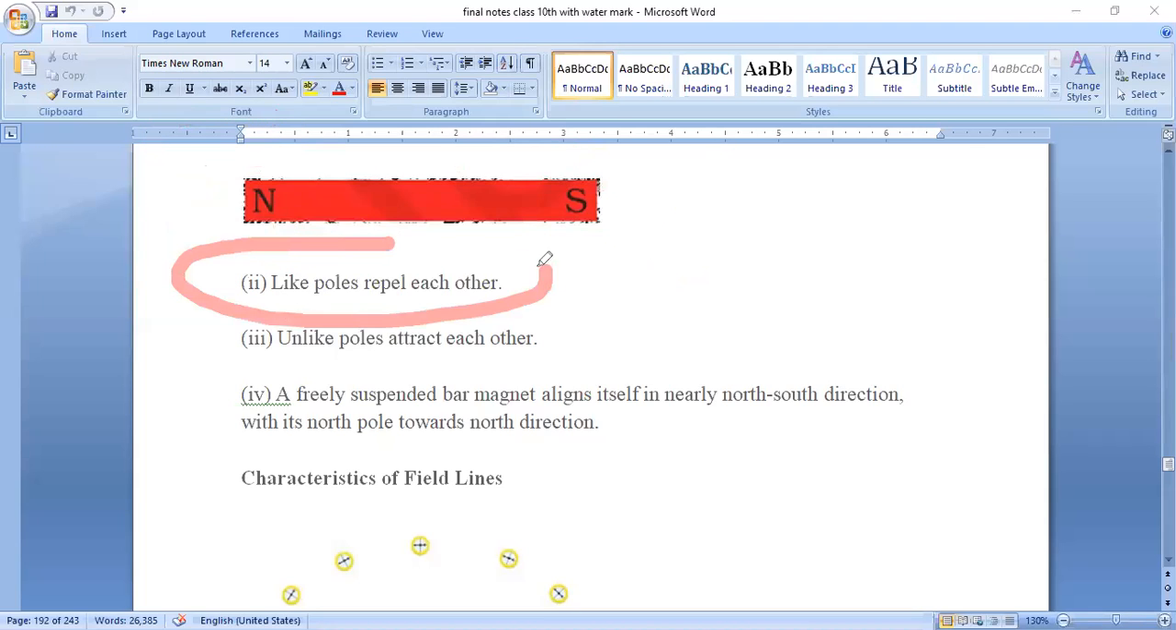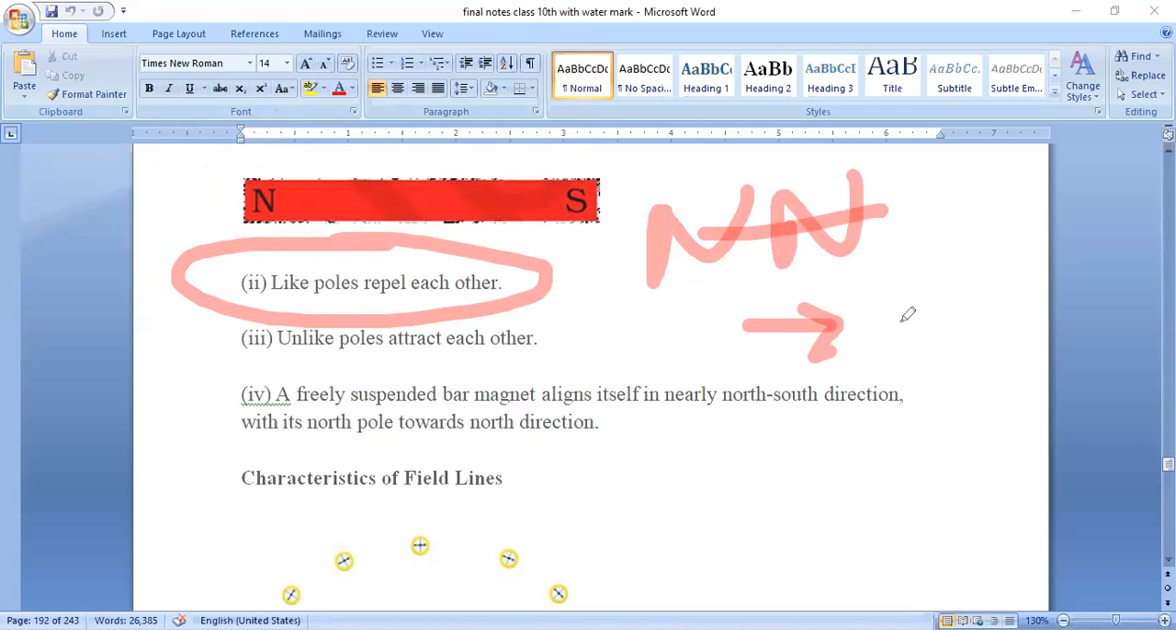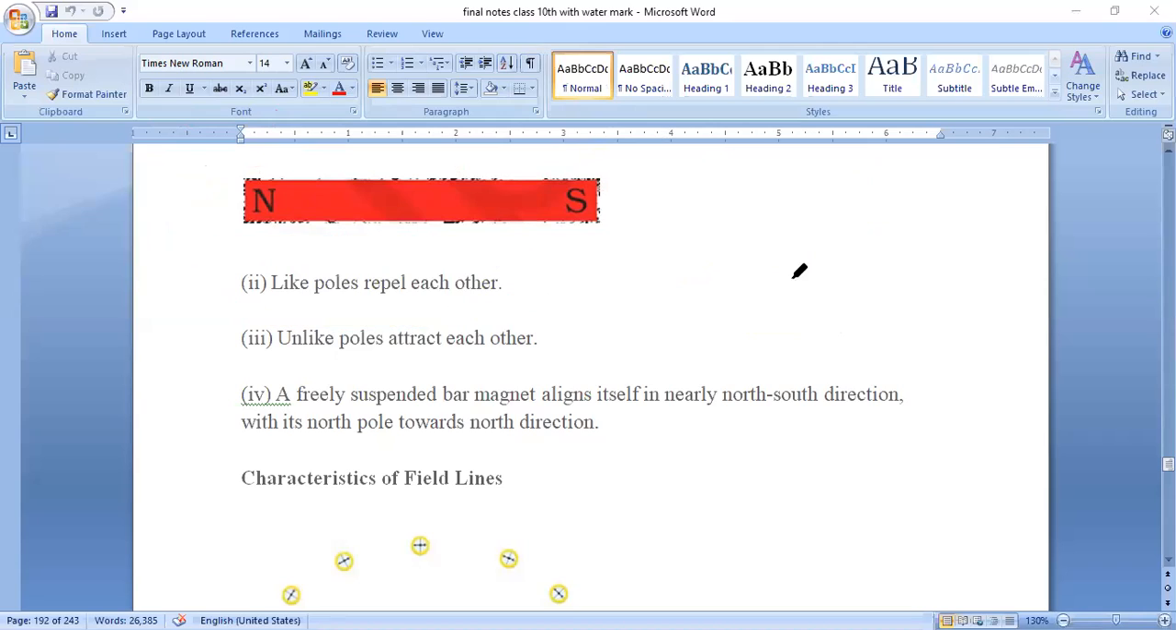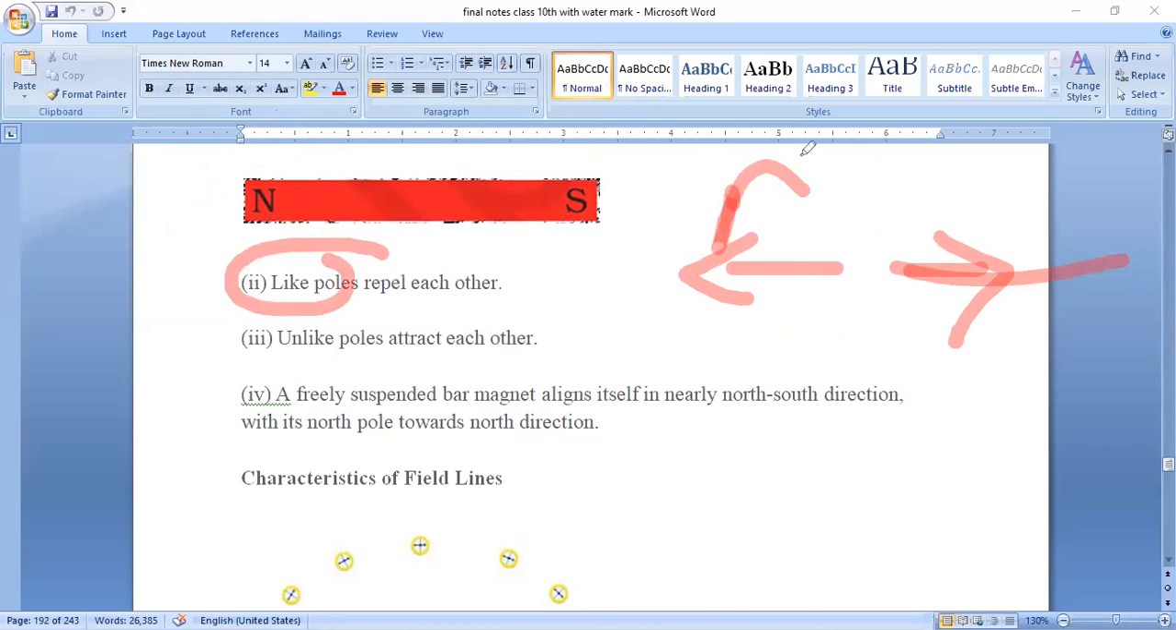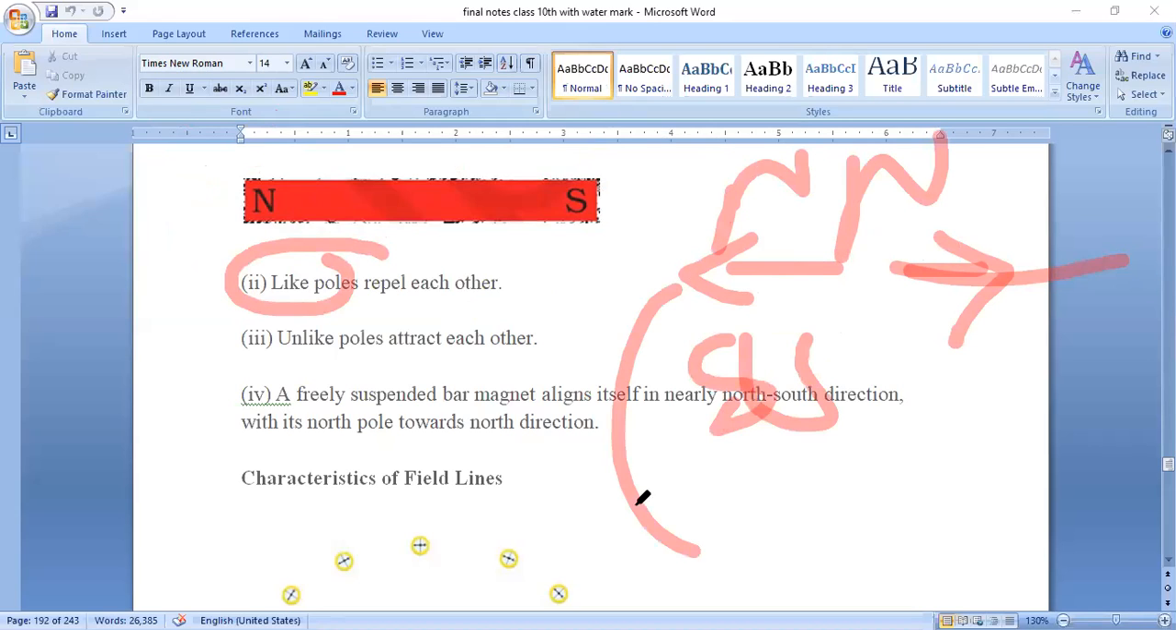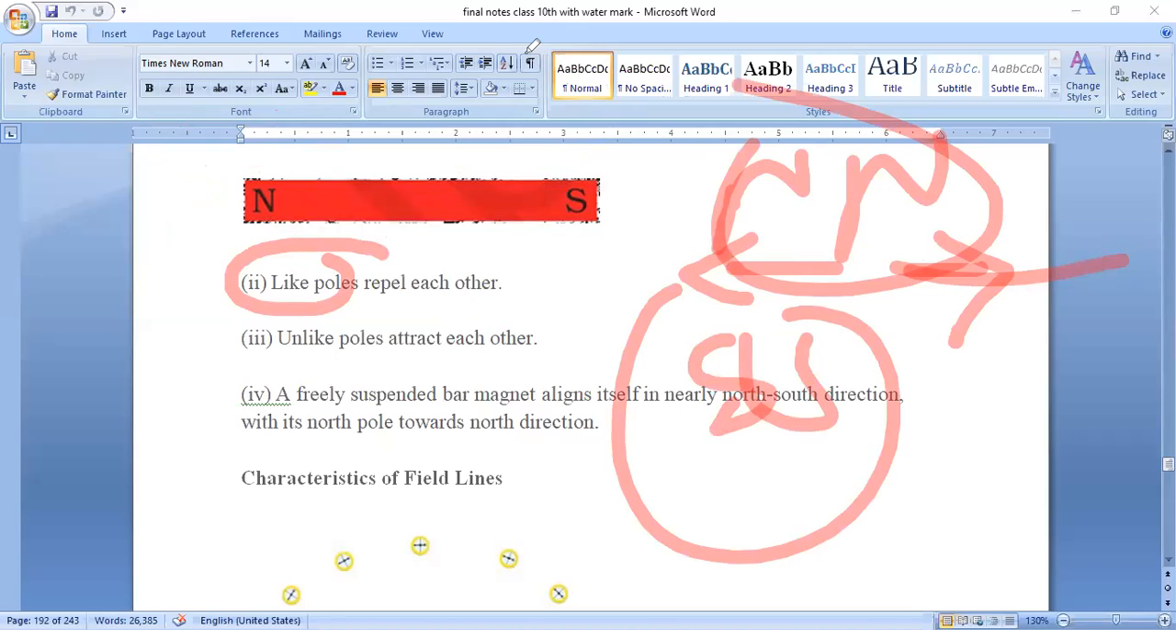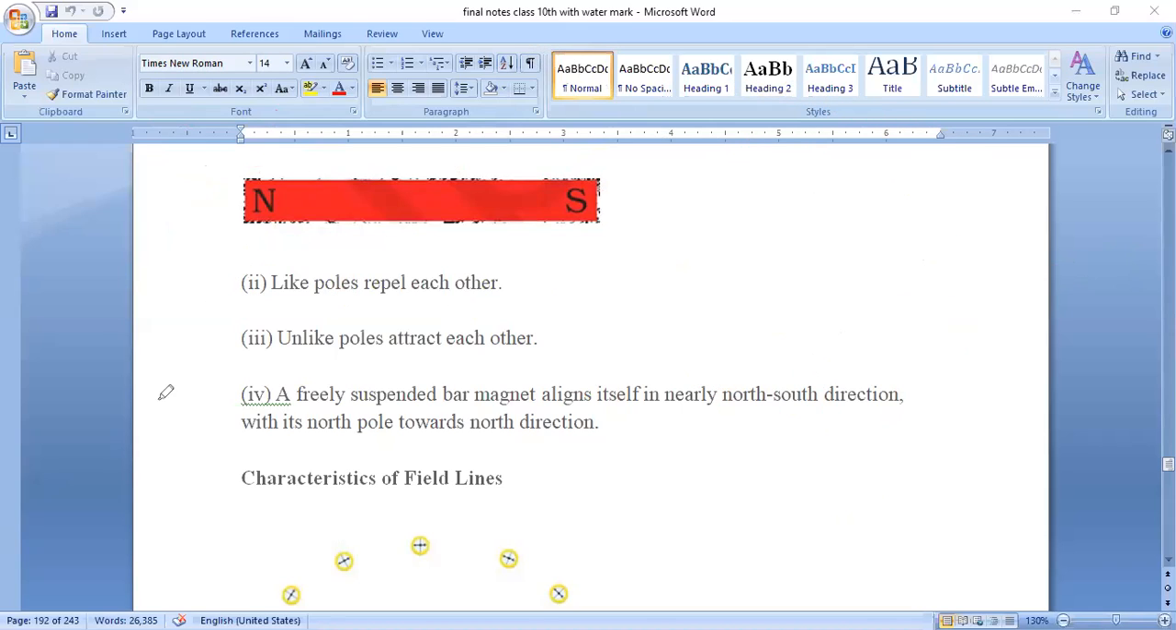Next, like poles repel each other. Means same poles. If it is north and north, it will repel. They will not attract. They will go away from each other. So how can you draw that? It is going like this, means it will go in this fashion. Like poles, means N, N. These are like poles. North-north and south-south are the like poles.